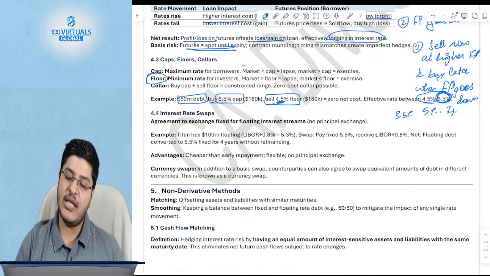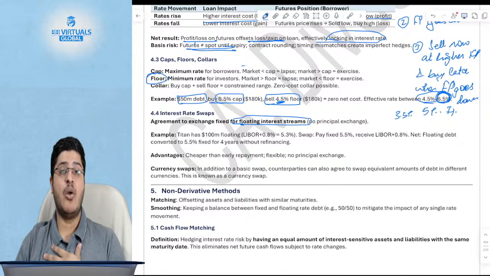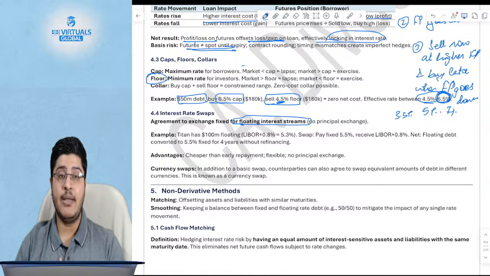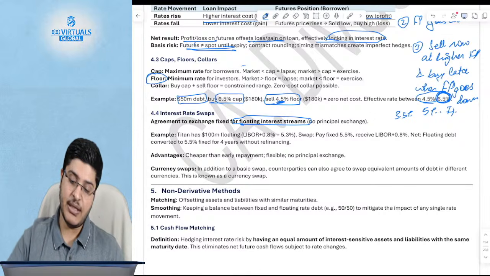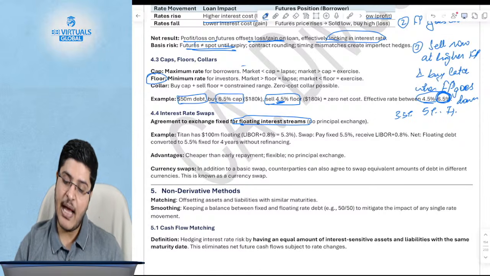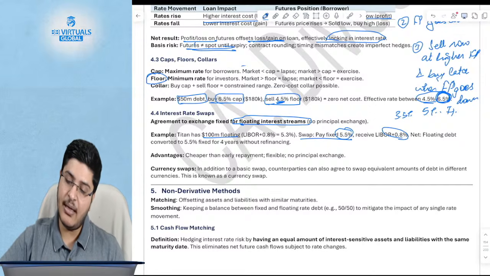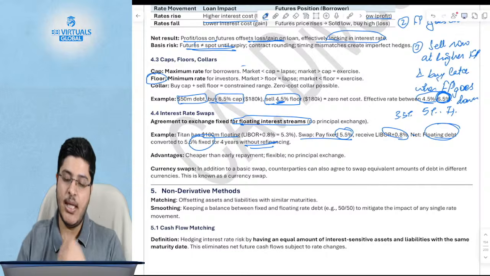An agreement to exchange a fixed interest rate for a floating interest rate. So let's say there are two companies. I have borrowed at a fixed rate. Another company has borrowed at a floating rate. But I want floating, the other company wants fixed. We will exchange our interest streams. Okay, so I will swap. I will take the fixed, I will give him the floating, and hence my floating debt will get converted to a fixed debt without refinancing.